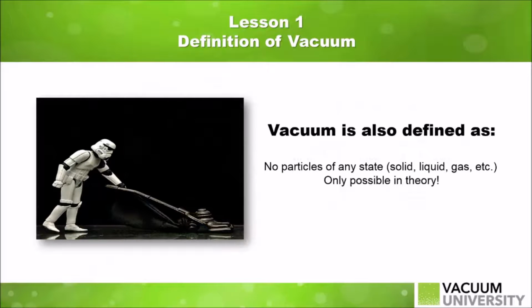Essentially, being in a vacuum, or in a perfect vacuum, means that by definition there are no particles of anything in any state, whether we are discussing a solid, a liquid, or a gas. On Earth, this state of a perfect vacuum is impossible to achieve. Maybe out in deep space there exists a place where there are an extremely small number of particles floating around. Ultimately, to determine the level of vacuum that exists, we have to determine how many molecules are actually present in a certain volume that can be measured.